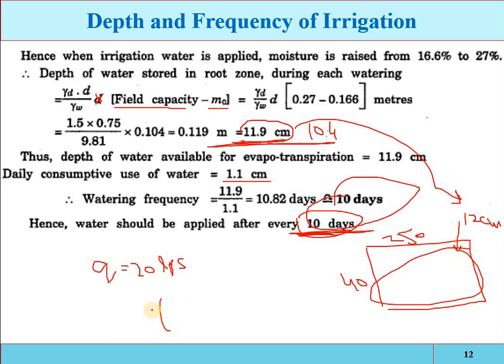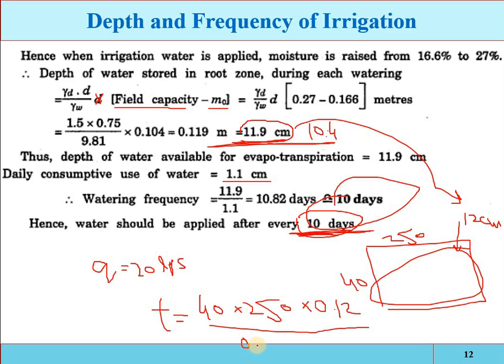So the time of irrigation is equal to area, 40 multiplied by 250, multiplied by the depth which is required. The depth required is 12 centimeter or 0.12 meter, and divide by the discharge. Discharge is 20 liter per second. Remember, 20 liter per second.